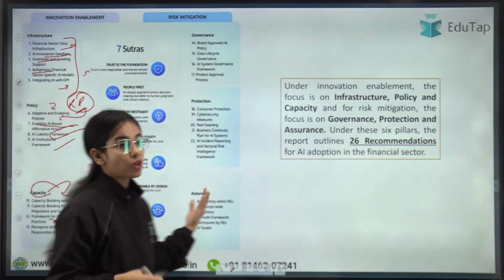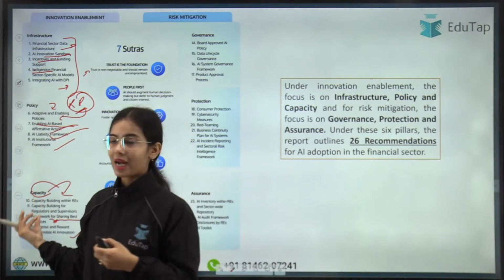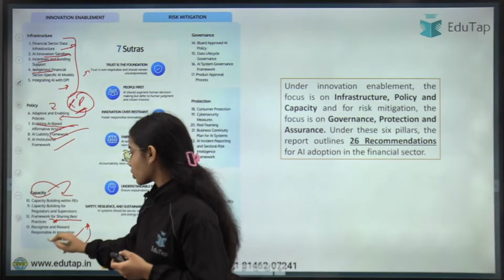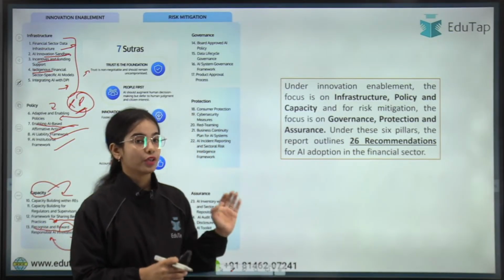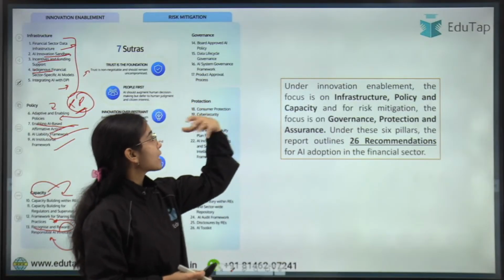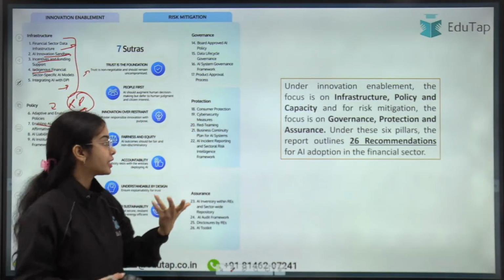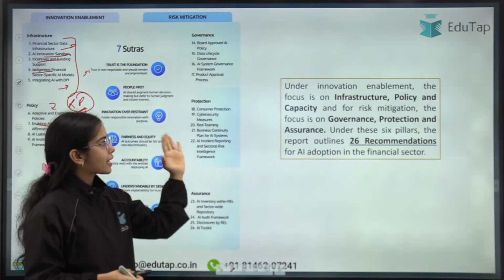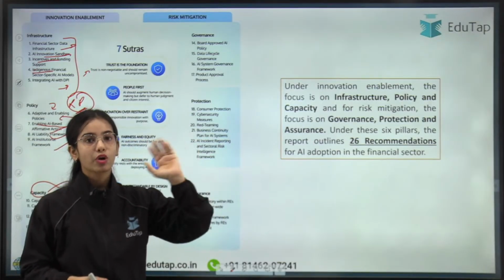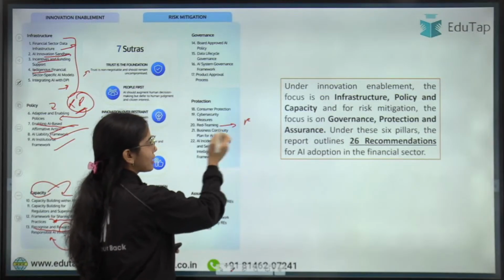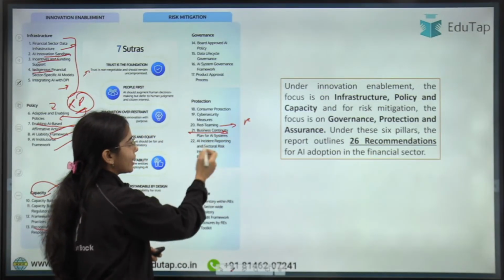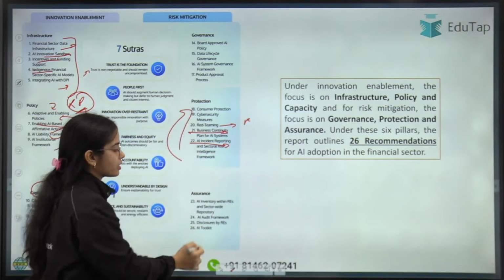So recognition should happen and reward should be given for responsible AI innovation. Then there were the governance norms that have to be developed internally by the regulated entities. Then there is the protection that has to be done for the customers: cyber security, red teaming, that is testing. Red teaming basically means real life testing that is required, business continuity plan, AI incident reporting and such. So this comes under protection.